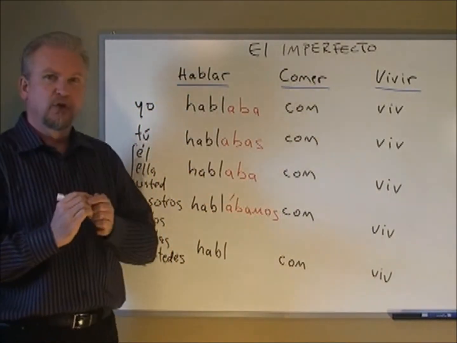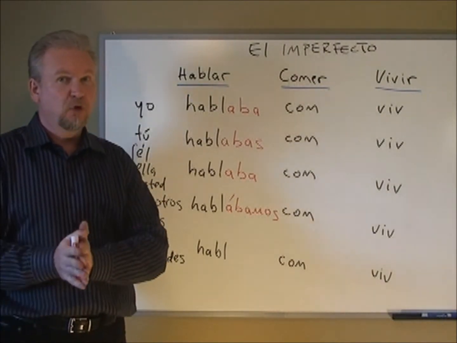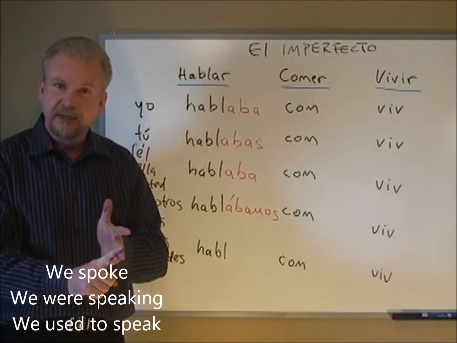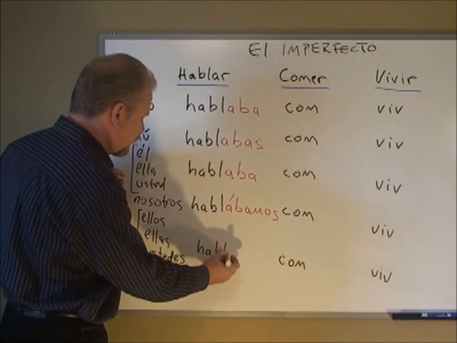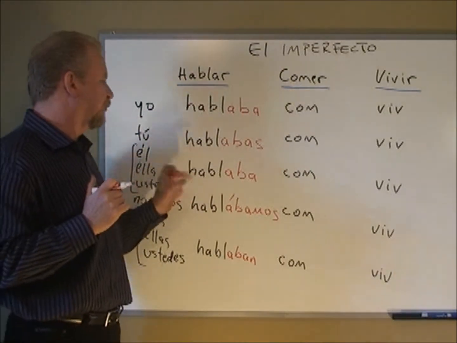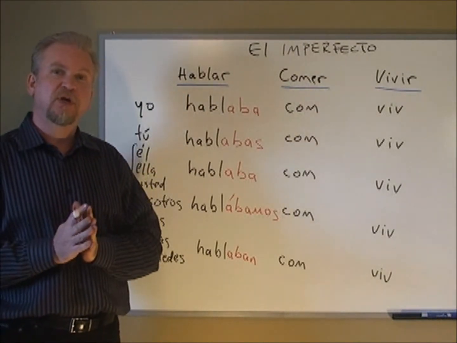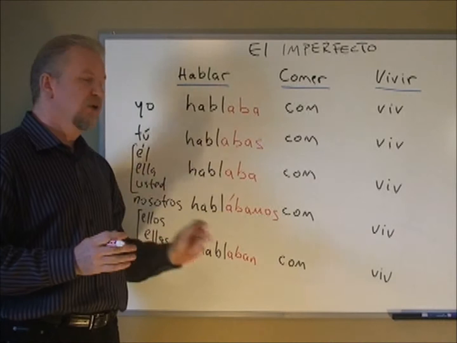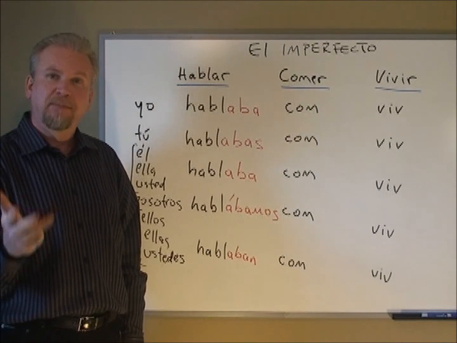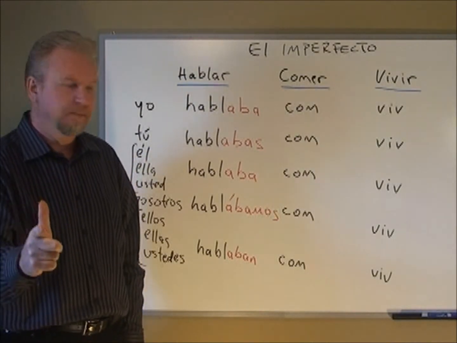With an accent. Nosotros hablábamos. Nosotros hablábamos could be interpreted as we spoke, we were speaking, or we used to speak. The last one, ellos, ellas y ustedes hablaban. Similar to él hablaba, ellos hablaban. We're just adding the N. This is how we conjugate AR verbs in the imperfecto. Yo hablaba, tú hablabas, él, ella y usted hablaba, nosotros hablábamos, ellos, ellas y ustedes hablaban.